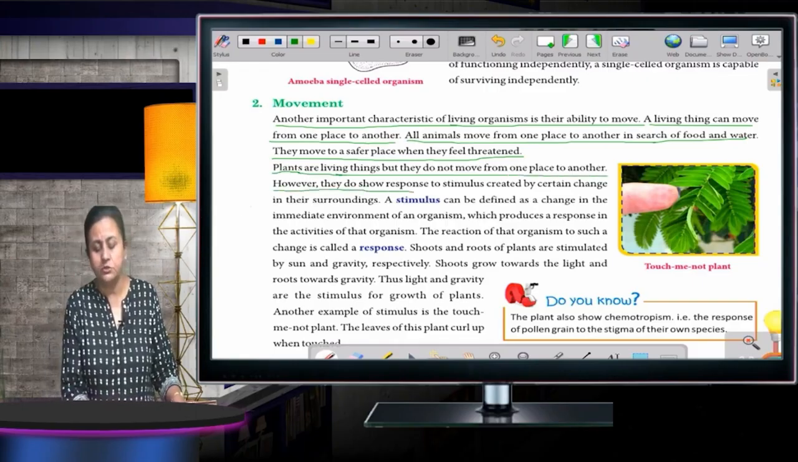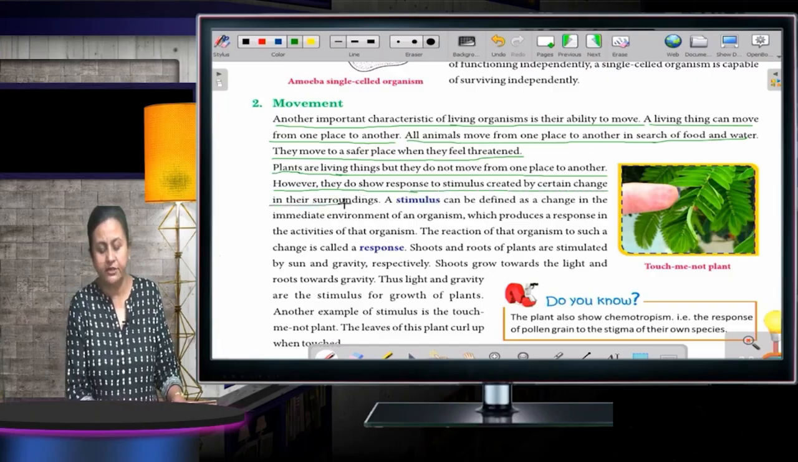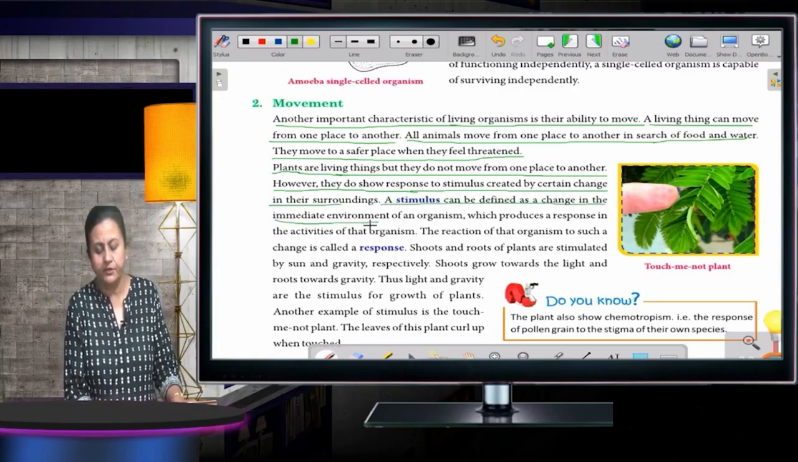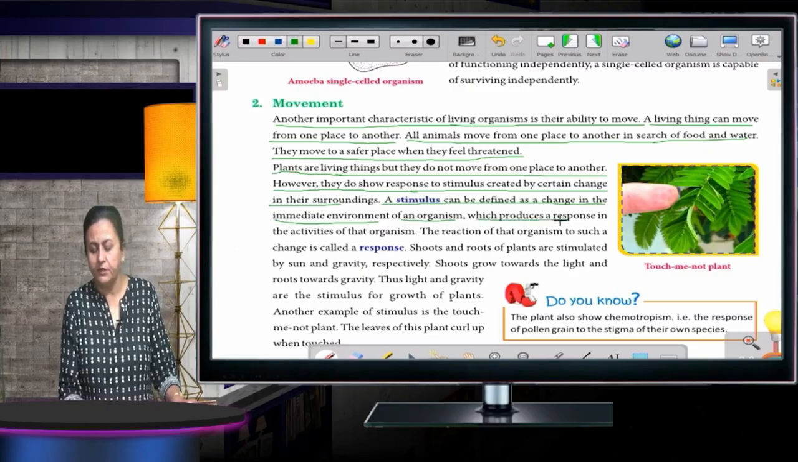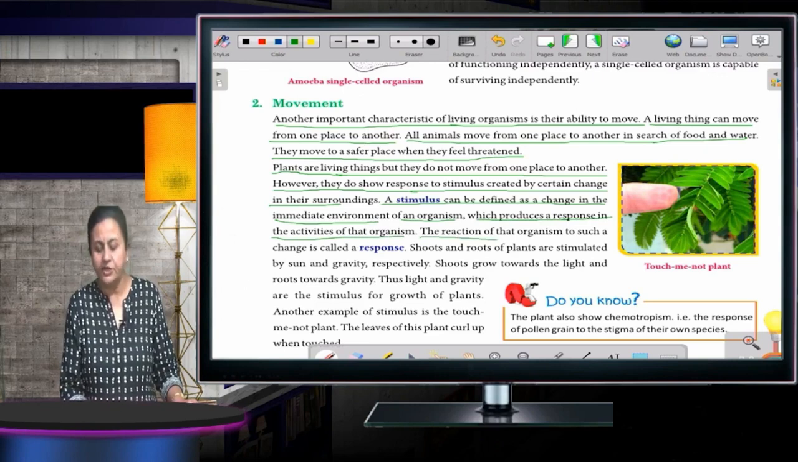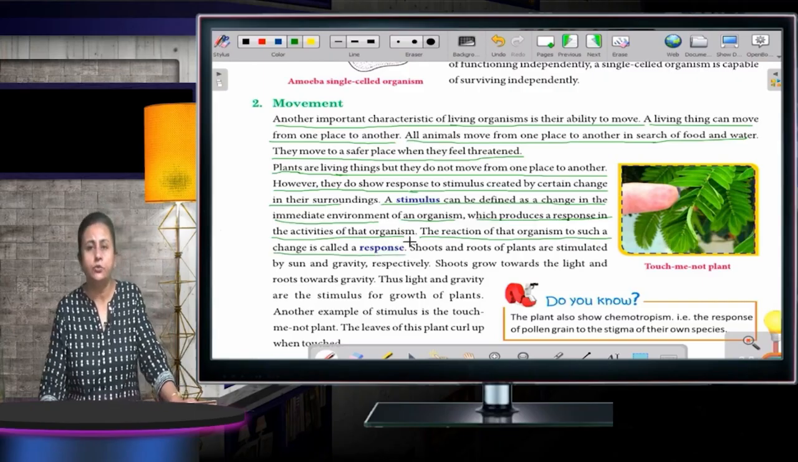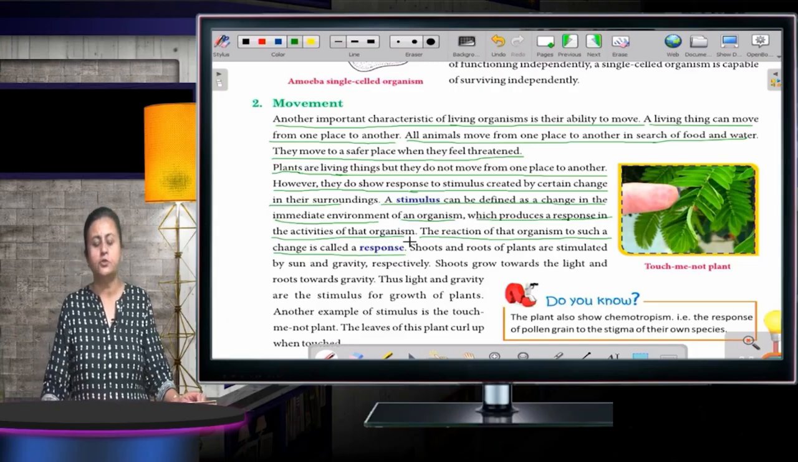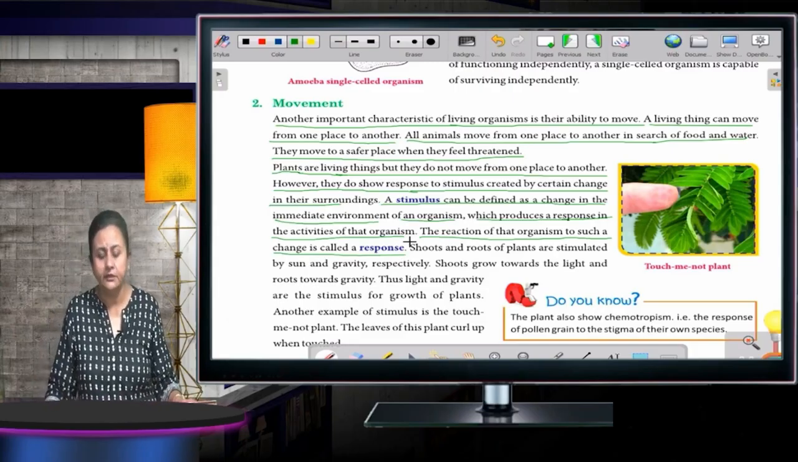However, they do show response to stimulus created by certain changes in the surroundings. A stimulus can be defined as a change in the immediate environment of an organism which produces a response in the activities of that organism. The reaction of that organism to such a change is called a response. Plants, they do not move, but still many of them respond. Okay, they do not move from their place, but they respond to stimulus. And what is stimulus? It's a sudden, you can say immediate, change in the environment.